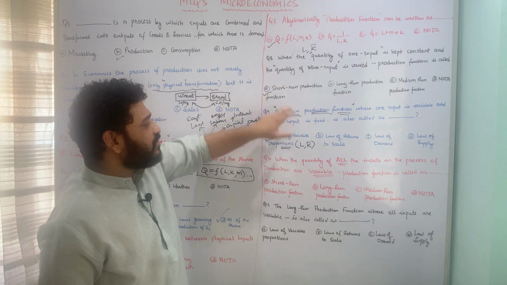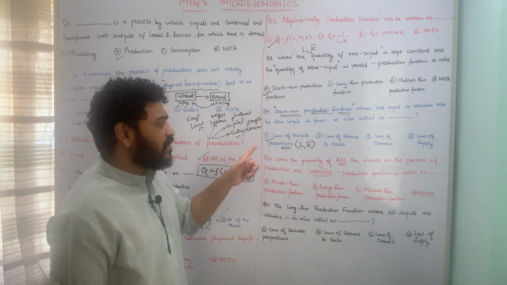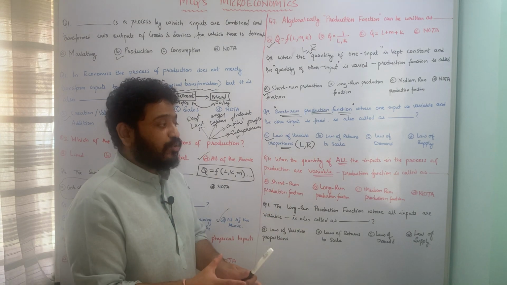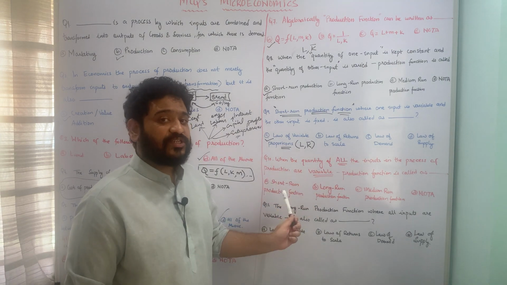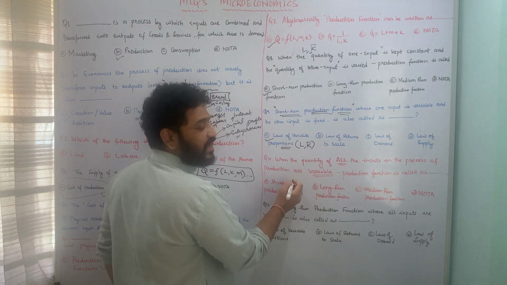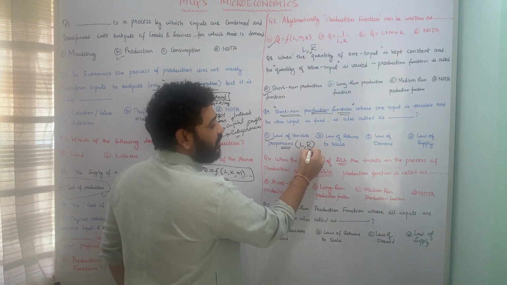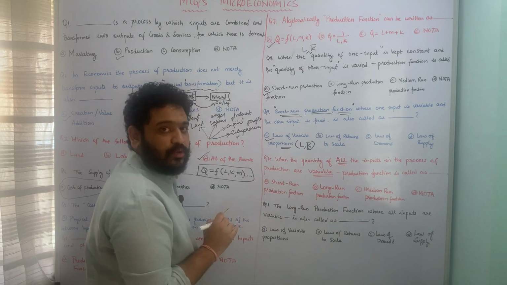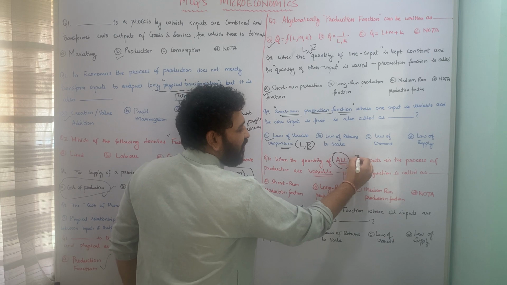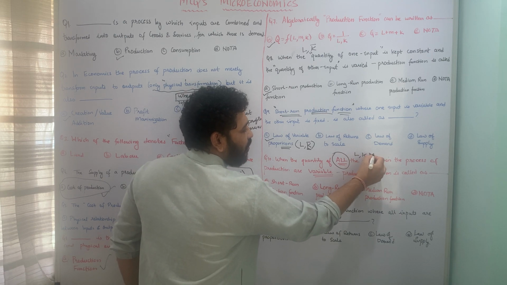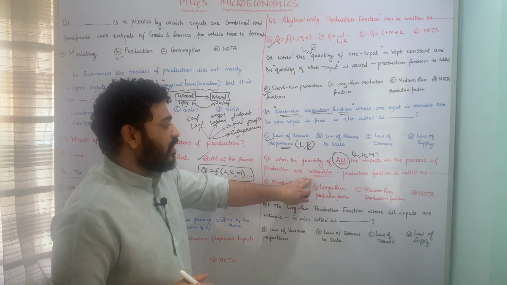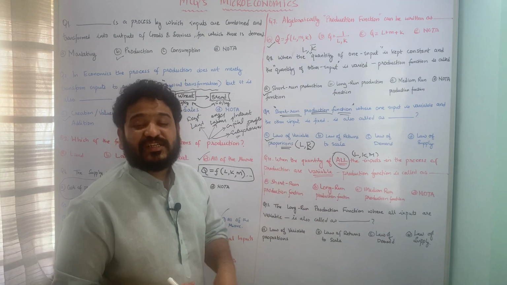Very important questions. Let us now move to the next question, along the same lines, which is saying: when the quantity of all the inputs in the process of production are variable. Now what I am saying is, both labor as well as capital are variable. Here the capital was fixed and labor was allowed to vary, but in this question all the inputs, that means labor as well as capital or materials, are variable. Now such a production function is called what?